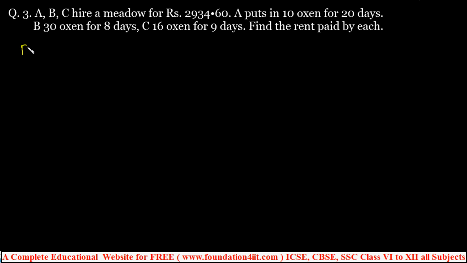So to find the ratio of rent to be paid by A, B, C: A is using 10 oxen for 20 days, so 10 into 20. B is 30 oxen for 8 days, so 30 into 8, because whichever is increasing, even if the oxen are increasing, they must pay more rent. And C is 16 oxen for 9 days, so 16 into 9. Now we can simplify this value in terms of ratio. The same number you can cancel in all the places.